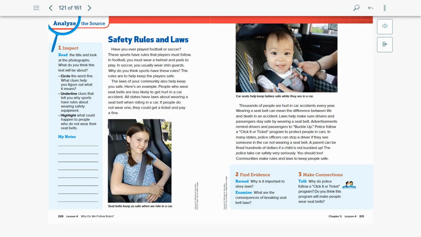And I want you to think about the word consequences. We talked about it earlier, but when we say the word consequences, we are talking about what happens when something else happens. So if you think of cause and effect, you can think of consequence. When something happens, a consequence is what happens because something happened.